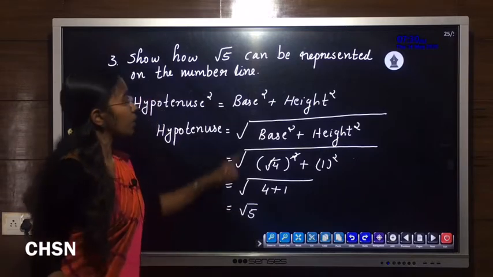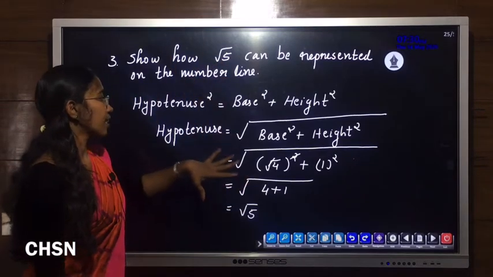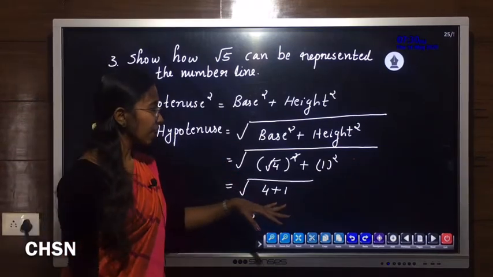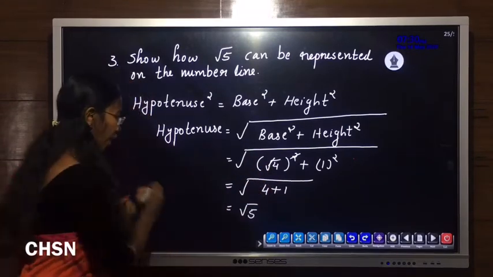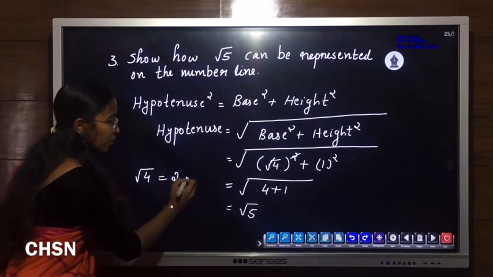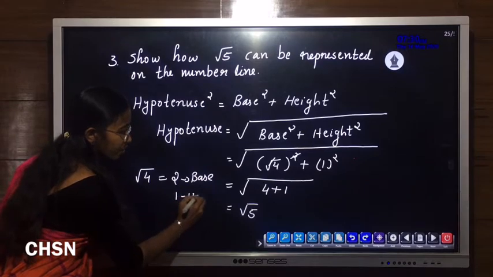That is our hypotenuse is equal to root 5. So using this concept, we construct a right angle triangle on the number line with base root 4, which is 2. So 2 is our base value and 1 is our height value.